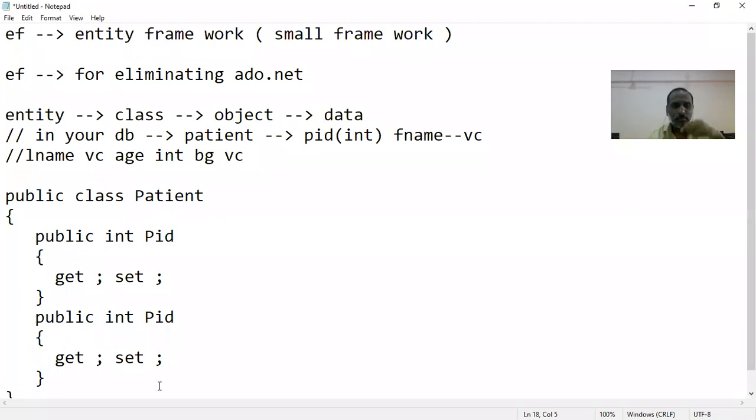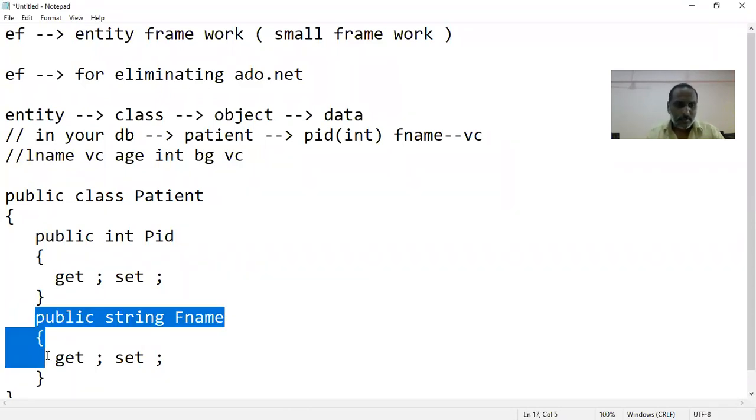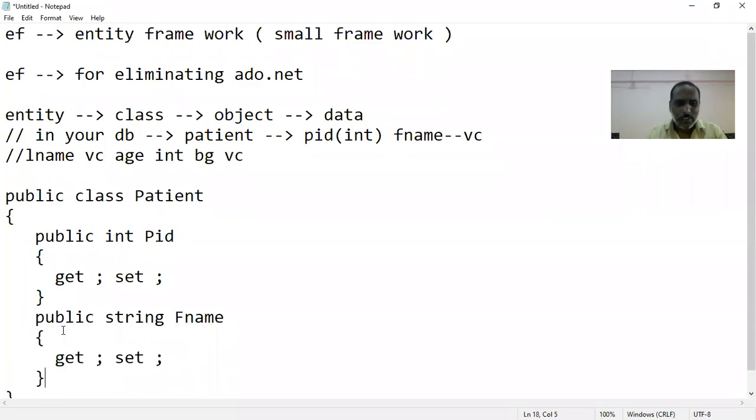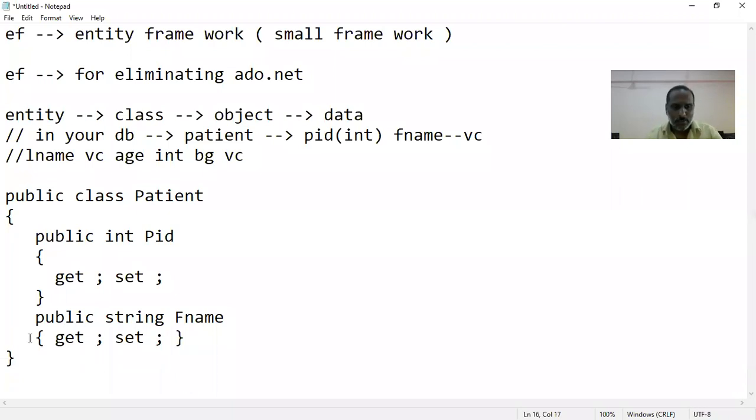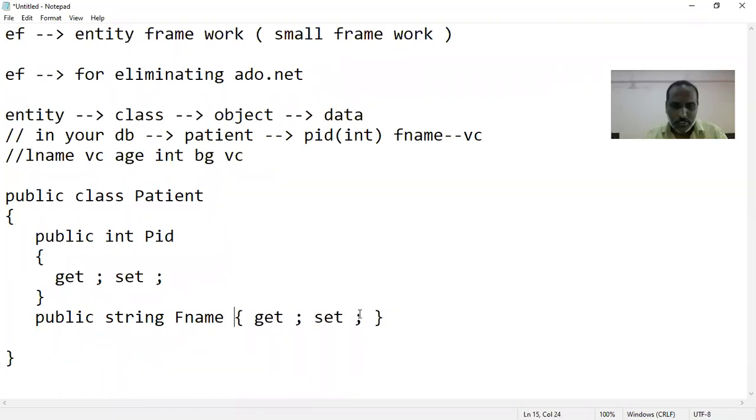Now I will go for the string property. What must be its name? F name. Very good. Similarly, I don't want to write the curly brackets also on the next line. I'll just put everything like this. If possible, I will try to write it so that everything is in a single line.